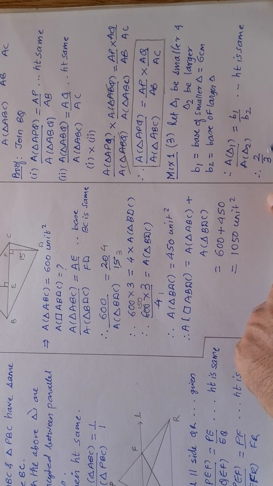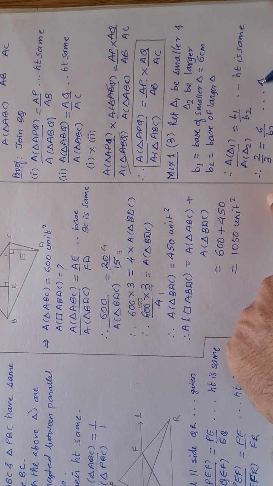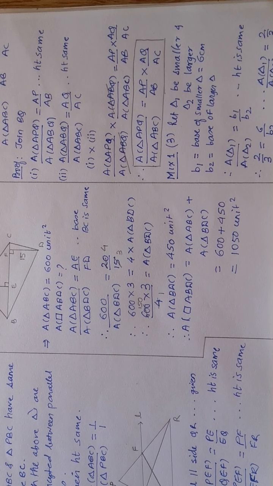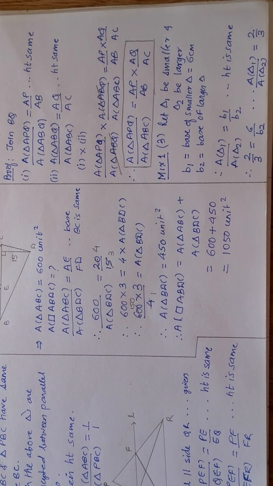So this is your 2:3, is your B1, which is already 6, is to B2, because area of triangle 1 is to area of triangle 2 is mentioned as 2:3. I have taken triangle 1 to be smaller and triangle 2 to be bigger, larger. Now you can solve and get the value of the second base. Agreed? Okay, that is the base of the larger triangle.